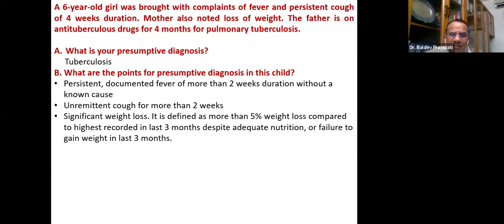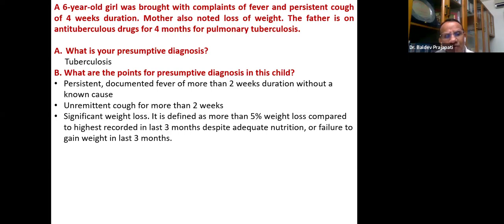For weight loss, please remember that this question is going to be there in your long case also, of CNS tuberculosis or something. Just weight loss is not the answer. How you define it is very important. It is defined as more than 5% weight loss compared to optimum or highest recorded in the last 3 months despite adequate nutrition.